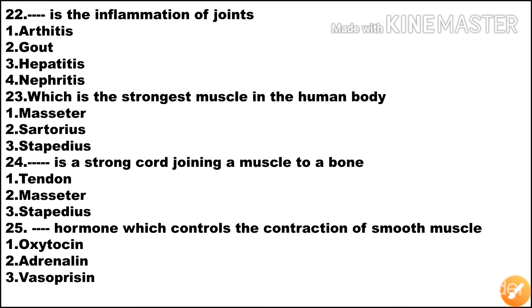Next question, dash is the inflammation of joints. Option 1 arthritis. Option 2 gout. Option 3 hepatitis. Option 4 nephritis. So the inflammation of joint is arthritis. So option 1 is the correct answer, arthritis.